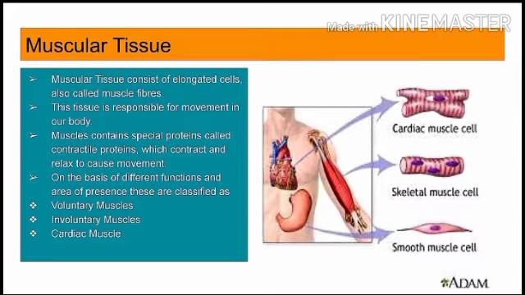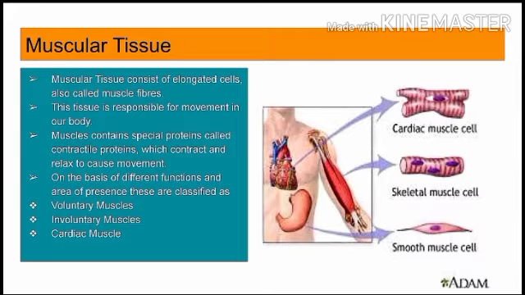Muscle tissue consists of elongated cells, also called muscle fibers. The tissue is responsible for the movement in our body. Muscle contains special proteins called contractile proteins, which contract and relax to cause movement. On the basis of different functions and areas of presence, these are classified as voluntary muscles, involuntary muscles, and cardiac muscles.